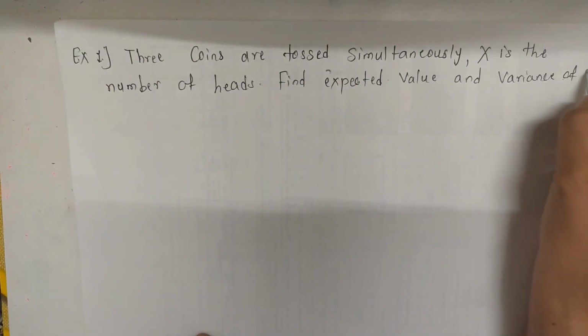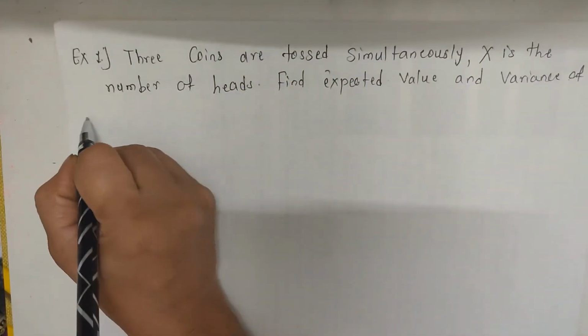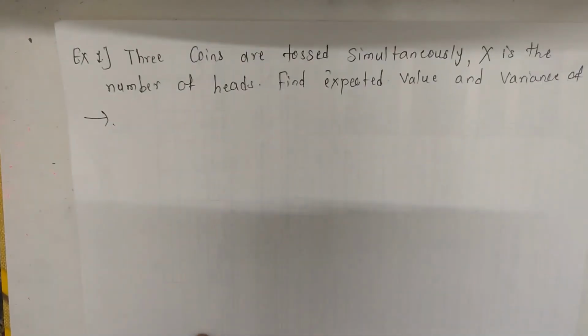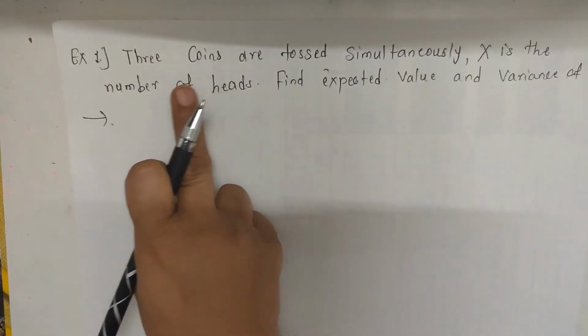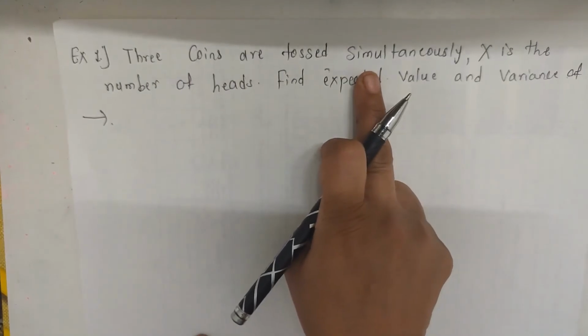So first find the sample space of this random experiment. Here the random experiment is 3 coins are tossed simultaneously.